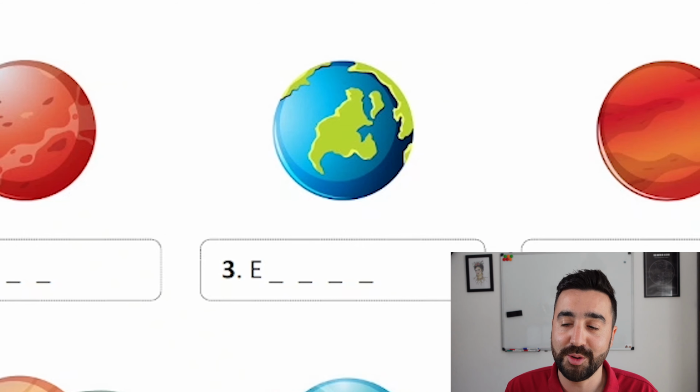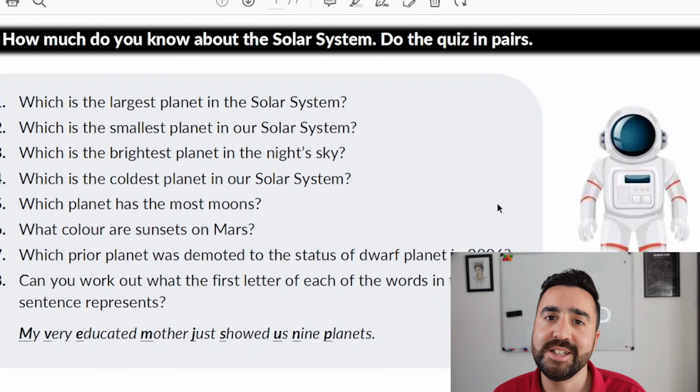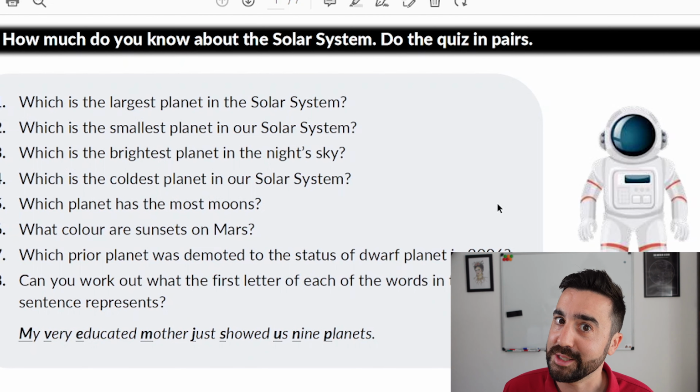Then we did this next activity as a game, so it also includes the comparatives and superlatives, in this case largest, smallest, brightest, etc. And this was useful because we'd actually already studied this in a previous lesson. So this acted as a review of that structure, but also a way of testing their knowledge on space. And then also there was some reading practice too. So what you can see here is that in this one lesson we're practicing a variety of skills.